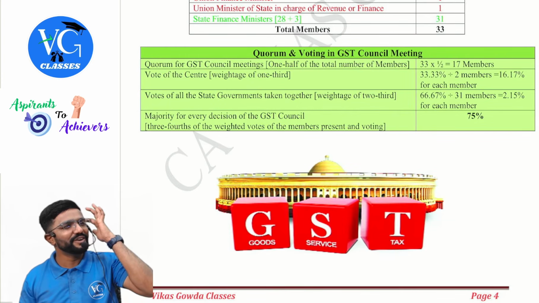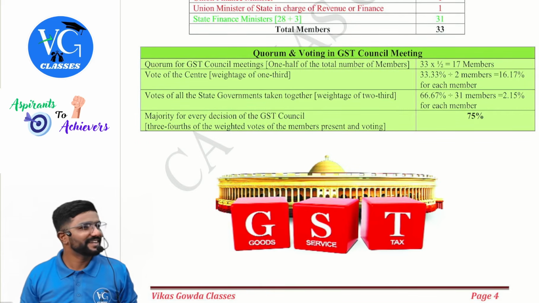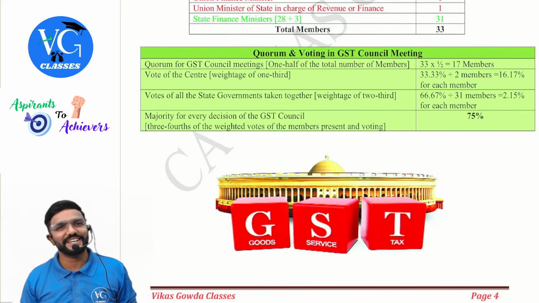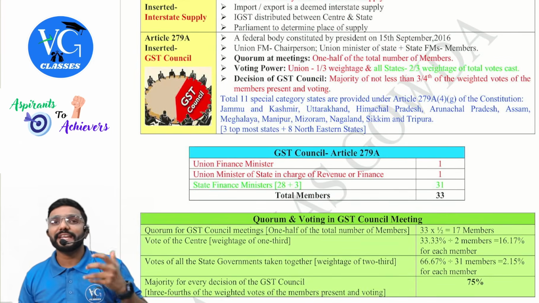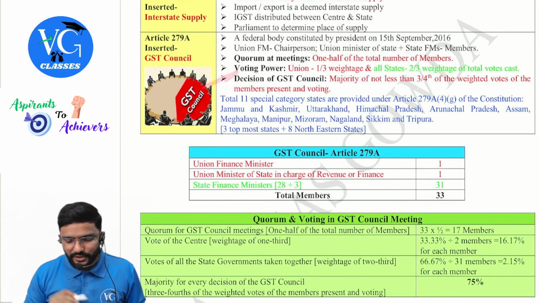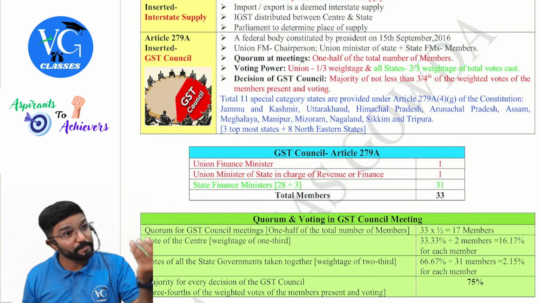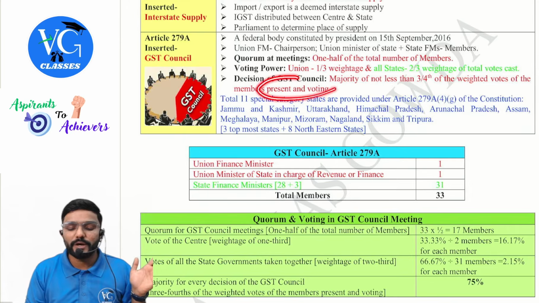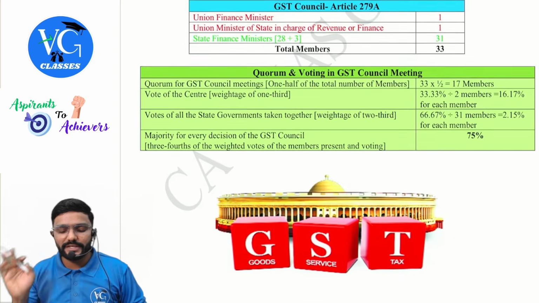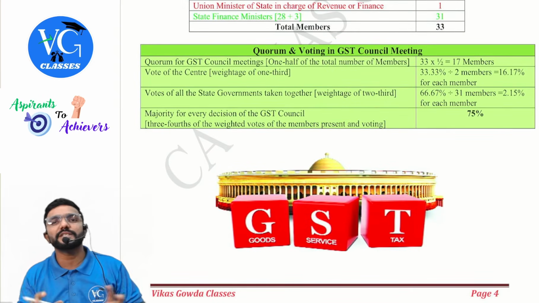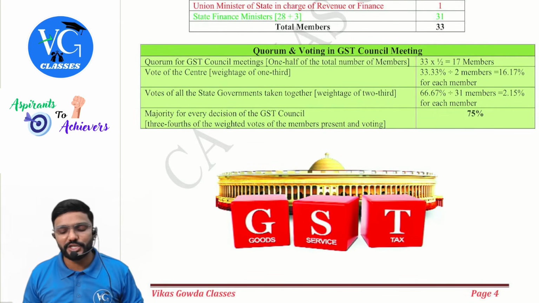And you know, whoever is in power in the center, definitely they will also be in power in some states. So can they get the majority? Yes. Now, to take any decision, what is the majority, sir? A decision of the GST Council requires a majority of not less than 3/4 of the weighted votes of the members present and voting. If you abscond from voting or you are present but not voting, will it be counted? No. Only those who are present and voting, at least 75% of the vote has to go in favor of the decision. In favor of the decision, guys.